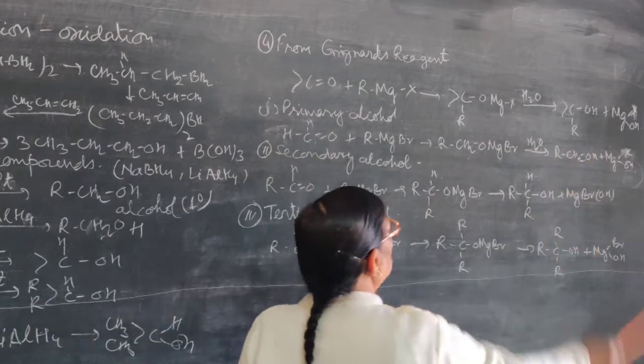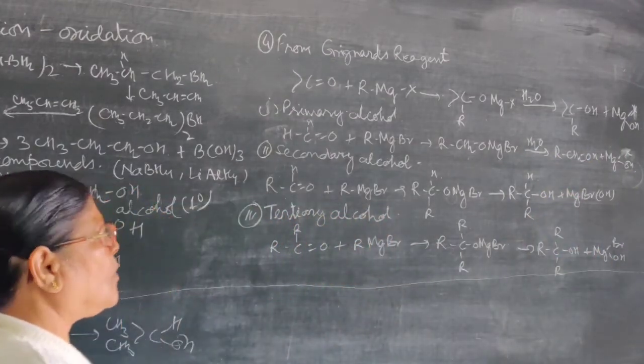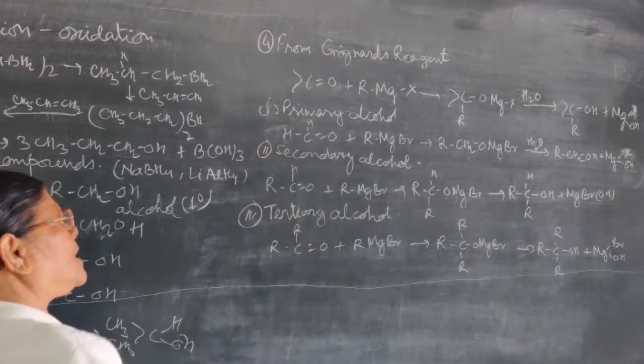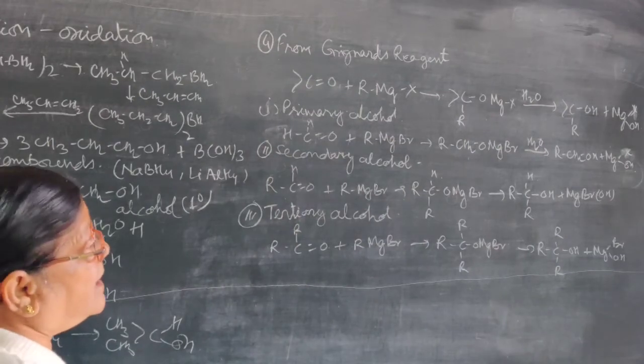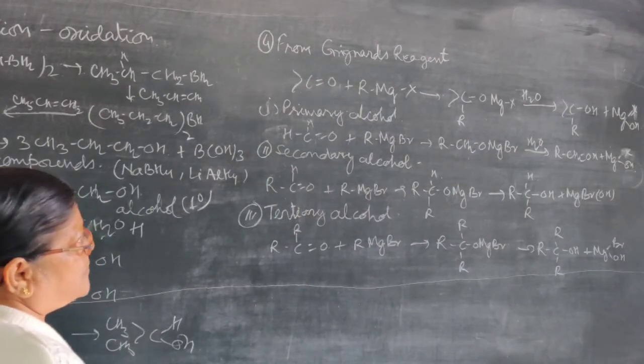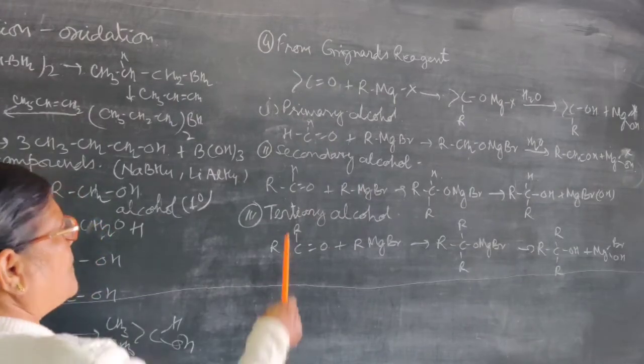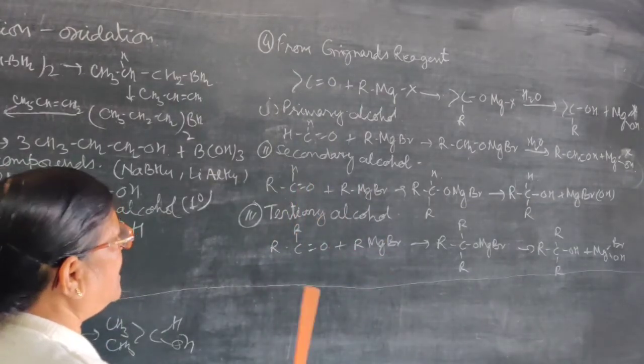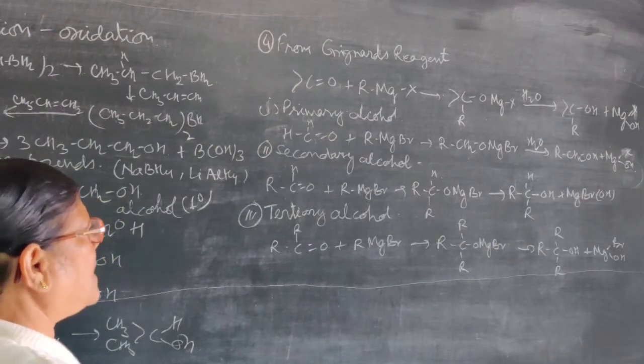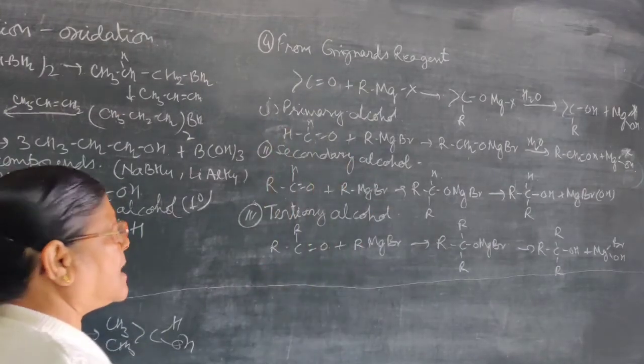This is RCH2OH, which is the primary alcohol. Now for the preparation of secondary alcohol, we have to take any aldehyde except formaldehyde. We can take acetaldehyde, then propanaldehyde, whatever it be. When you are taking any aldehyde except formaldehyde, then you will get secondary alcohol.